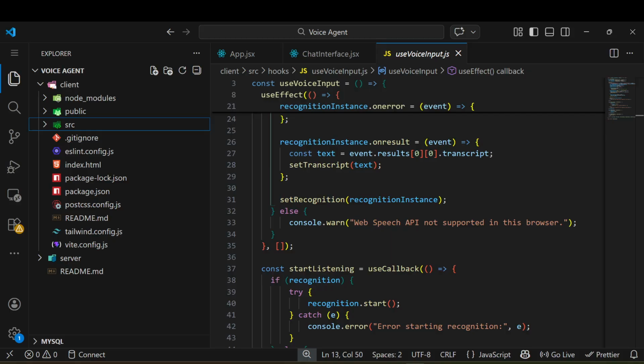So as of now, your own personal voice agent is ready. I can say it's yours because I'm going to share the whole code in the description. Just clone that repo and download the code. You just have to create a .env, and inside it put the port and OpenAI API key. And there we go.